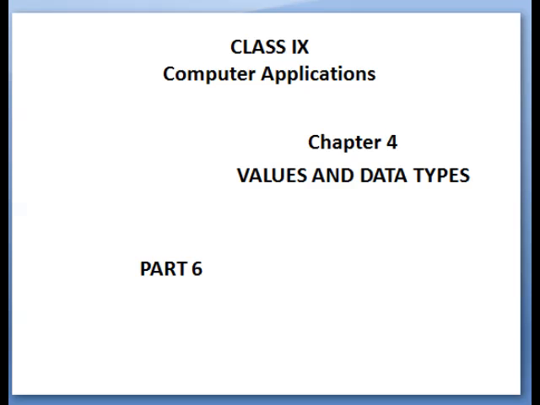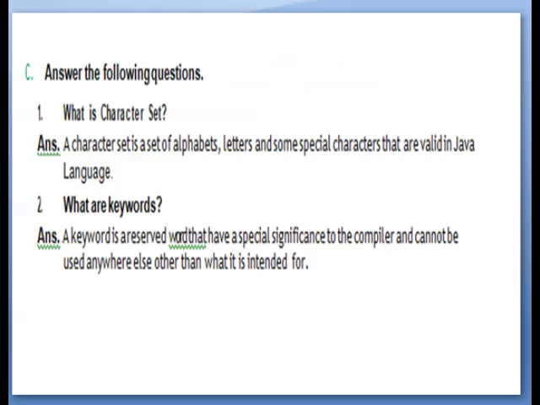Students, this is the sixth part of chapter number 4, values and data types. Now let us see the question answers.